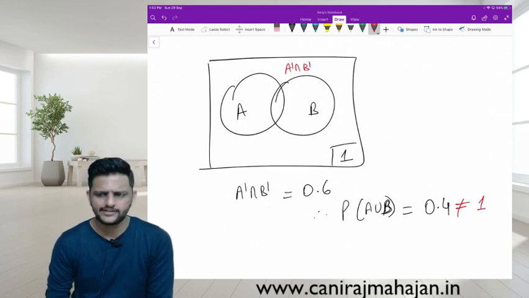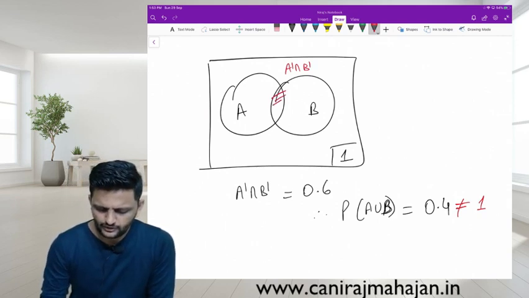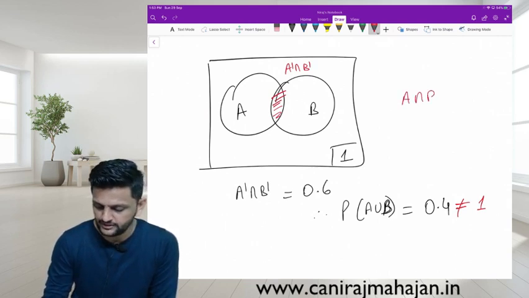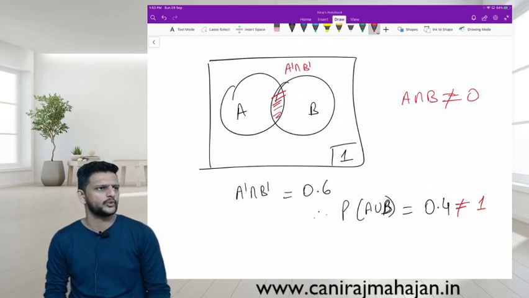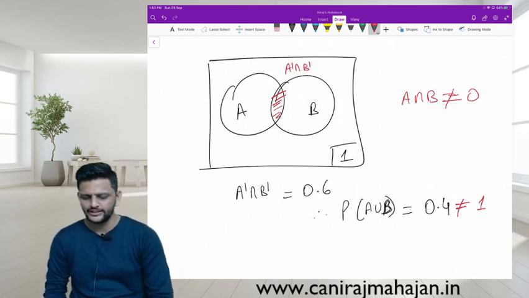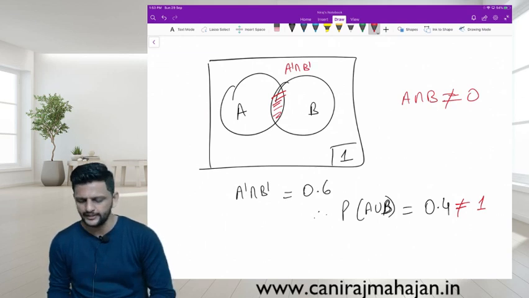Are they exclusive events? Also, no. A intersection B is not equal to 0. So they are also not mutually exclusive. They are mutually inclusive events. Yes or no, everyone? Correct?